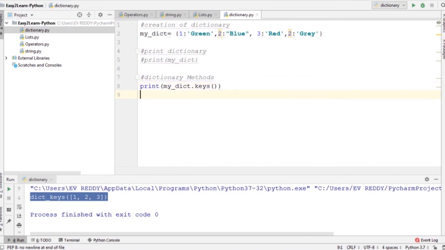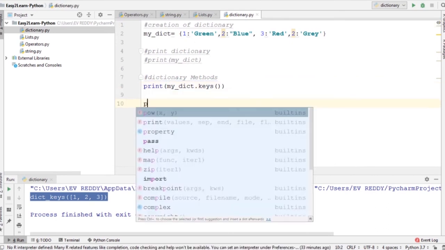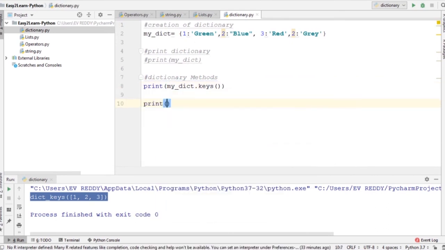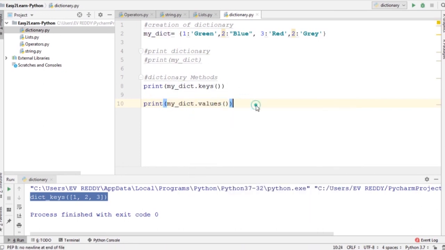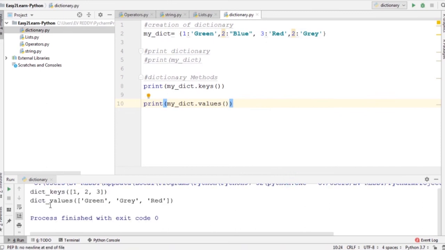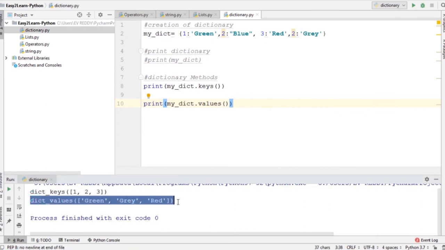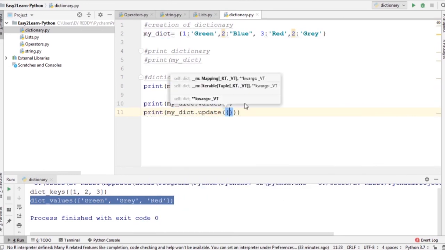Let me show you, we can print the values. Let us say print my dictionary object dot values and run it. Then you can see the values present in the dictionary. Now, let me show you how to update your dictionary. Let us say my dictionary dot update. Here, make sure you are using curly braces and then set your key value combination.